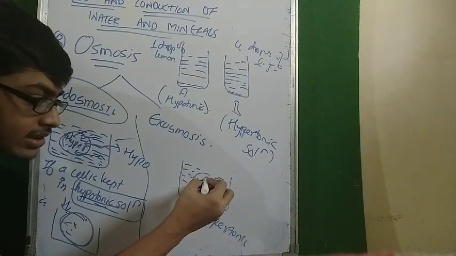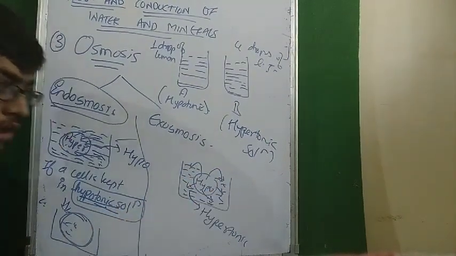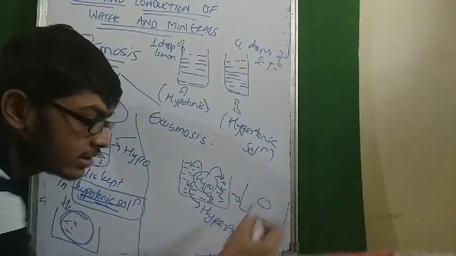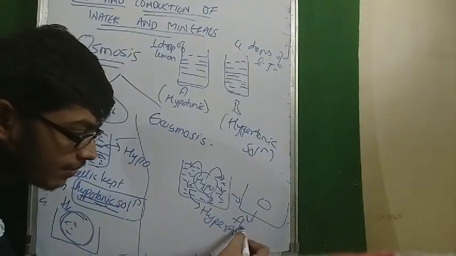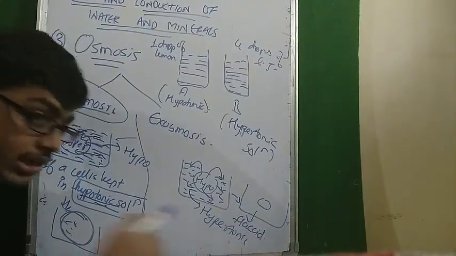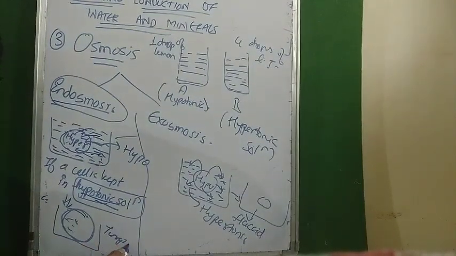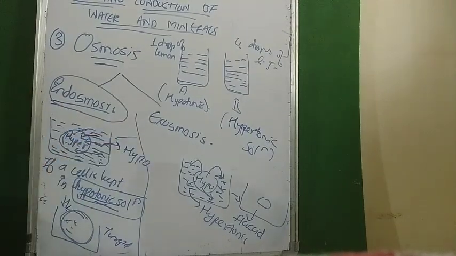The water from the cell would move out into the solution, so the cell would shrink and its size would decrease. The decreased size of the cell is called flaccid and the increased size is called turgid. If water comes into the cell, it is endoosmosis. If it goes out, it is exosmosis.